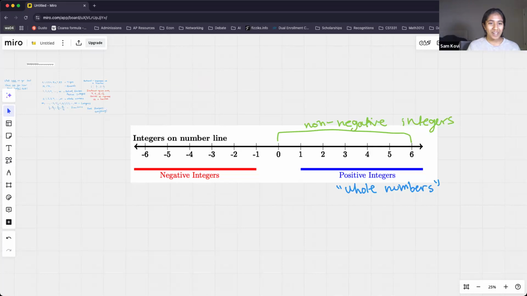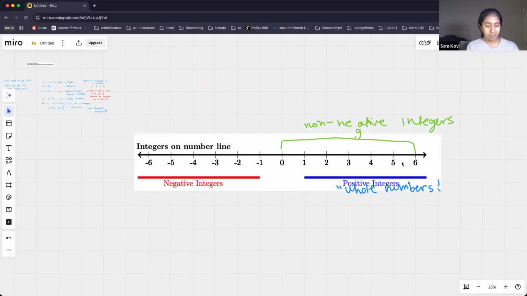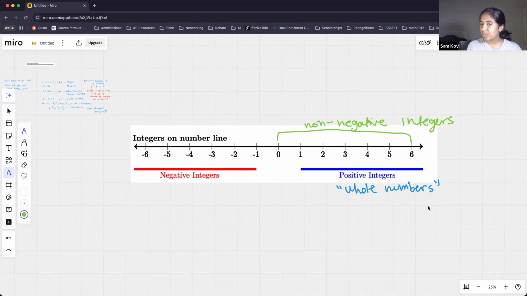Awesome. Okay, so integers on the number line increase from left to right, and they decrease from right to left. So in this case, we're increasing in this direction, and we're decreasing in this direction. That means the value of an integer is less than an integer to its right on the number line. For example, 2 is greater than 1, so we're increasing in this direction.